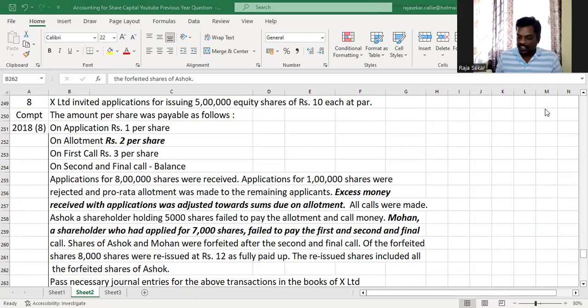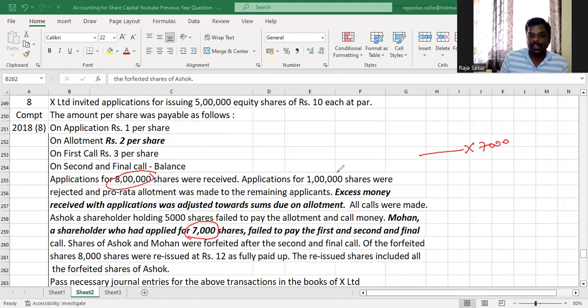Okay. So they've given that Mohan has applied for 7,000 shares. Am I right? So what we do, whatever they've given, we multiply and write it. Understood? And we draw a division symbol like this. Mohan has applied for 7,000 shares, right? So 7,000 is the application made by him. If applications have been given, write the total number of applications received, on which prorate allotment has been made, in the bottom. The company totally received 8 lakh.